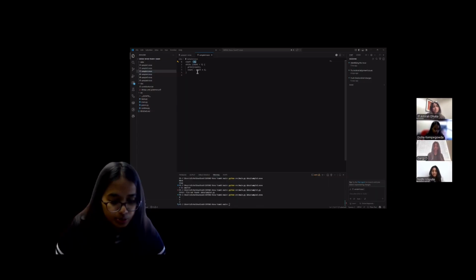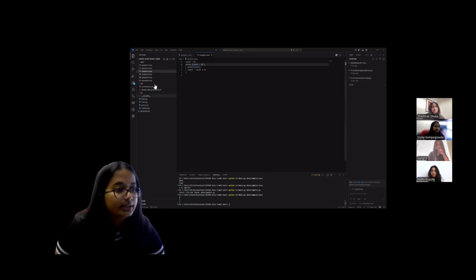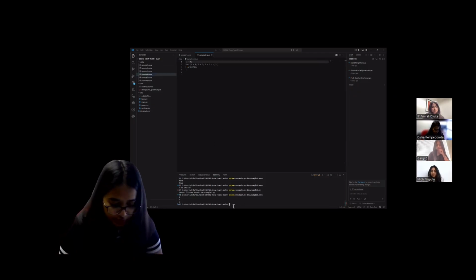So this is sample 3. We are using a while loop here. We start the count at 0, and the loop will run while the counter is less than 3 as per the condition. So we get the values 0, 1, 2 here, and we can change it, and then the output will come accordingly.